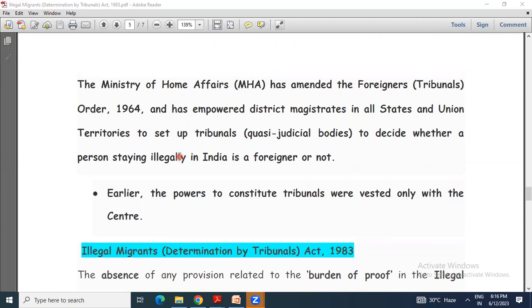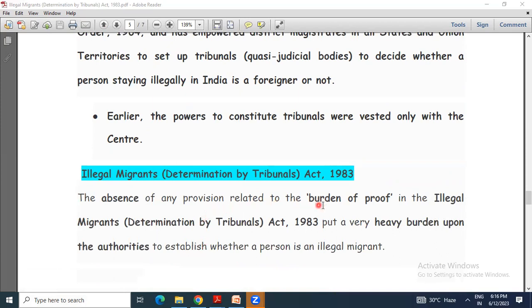Now, let's come to our main topic, that is Illegal Migrants Determination by Tribunals Act 1983. মনত ৰাখিব, অলপ দেৰি আগতে মই আপোনালোকক কৈছিলো যে the burden of proof lies with the person, not with the government. এতিয়ালৈকে সেইটো আছিল, কিন্তু Illegal Migrants Determination by Tribunals Act 1983 অলপ বেলেগকৈহে হয়. Let's discuss this.